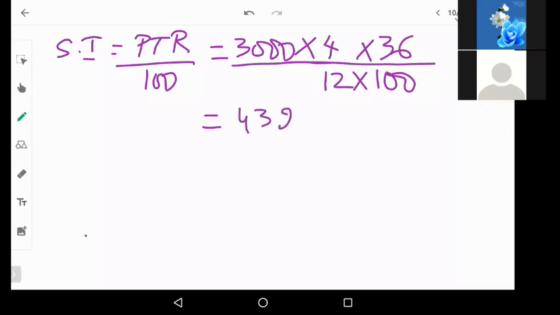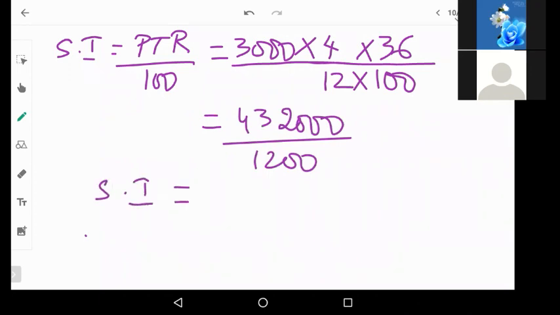Four lakh 32,000 divided by 1200. So simple interest will be 359.99. Okay, I think you'll get directly 360. Yeah, the simple interest is 360 rupees. Correct, 360.